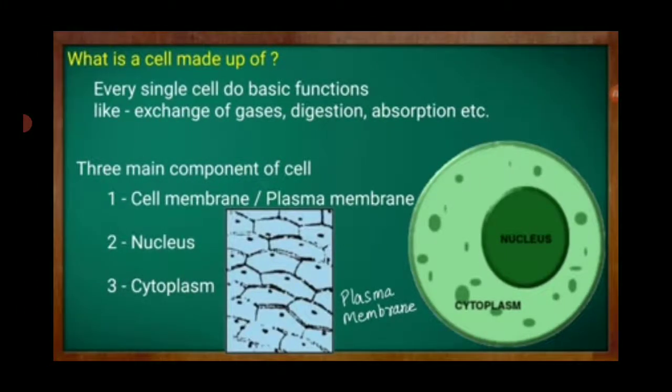So what is a cell made up of? Every single cell does basic functions like exchange of gases, digestion, absorption, etc. The three main compartments or components of a cell are cell membrane, nucleus and cytoplasm.